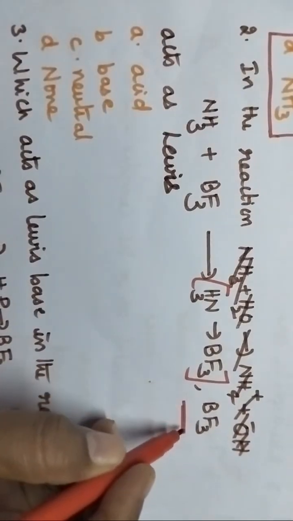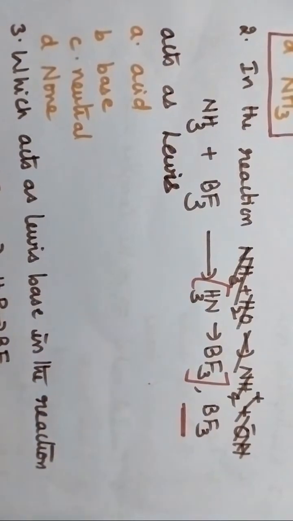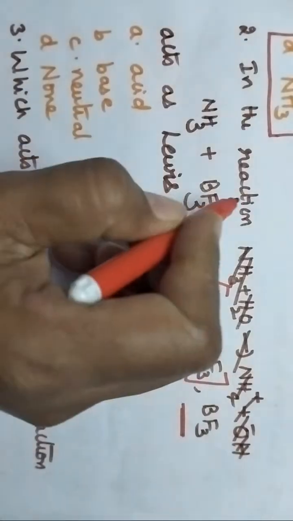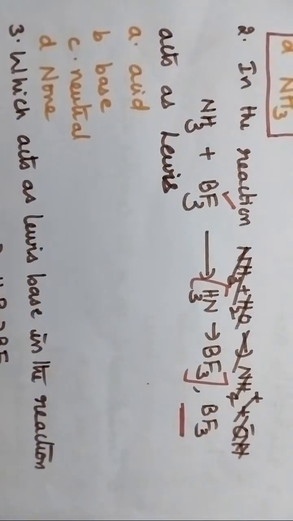Boron trifluoride will act as? In this particular reaction, what is the nature of BF3? You try to answer.